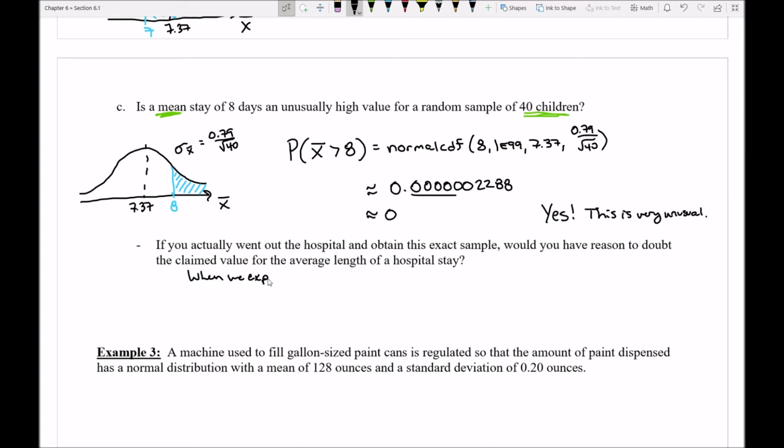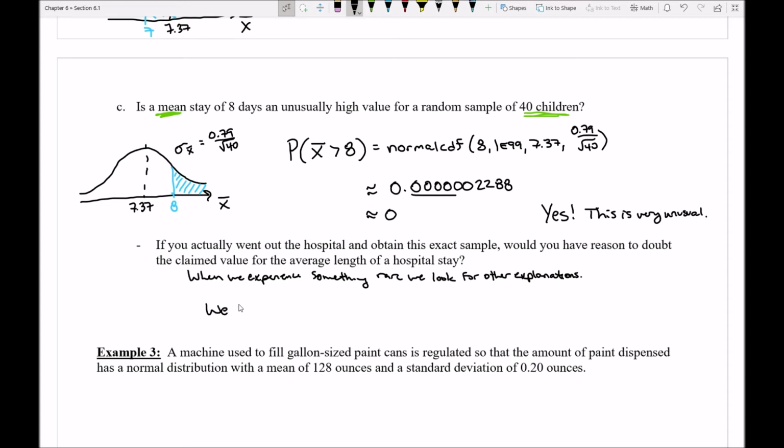When we experience something rare, we look for other explanations. So in this case, I ask, if you just experienced this unbelievably weird thing, would you have reason to doubt the hospital's claimed value for the average length of stay?